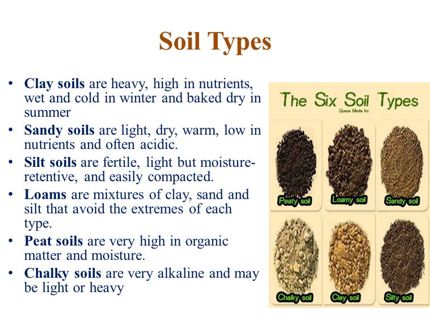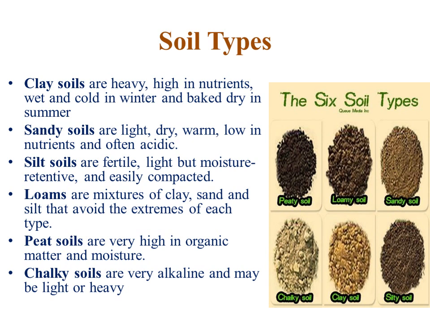Now let us come to soil types. There are basically 6 soil types in the literature, classified first on the basis of their texture. The first one is clay soil. You can see here this clay soil is very smooth in texture. These soils are heavy, high in nutrients, wet and cold in winter and baked dry in summer.